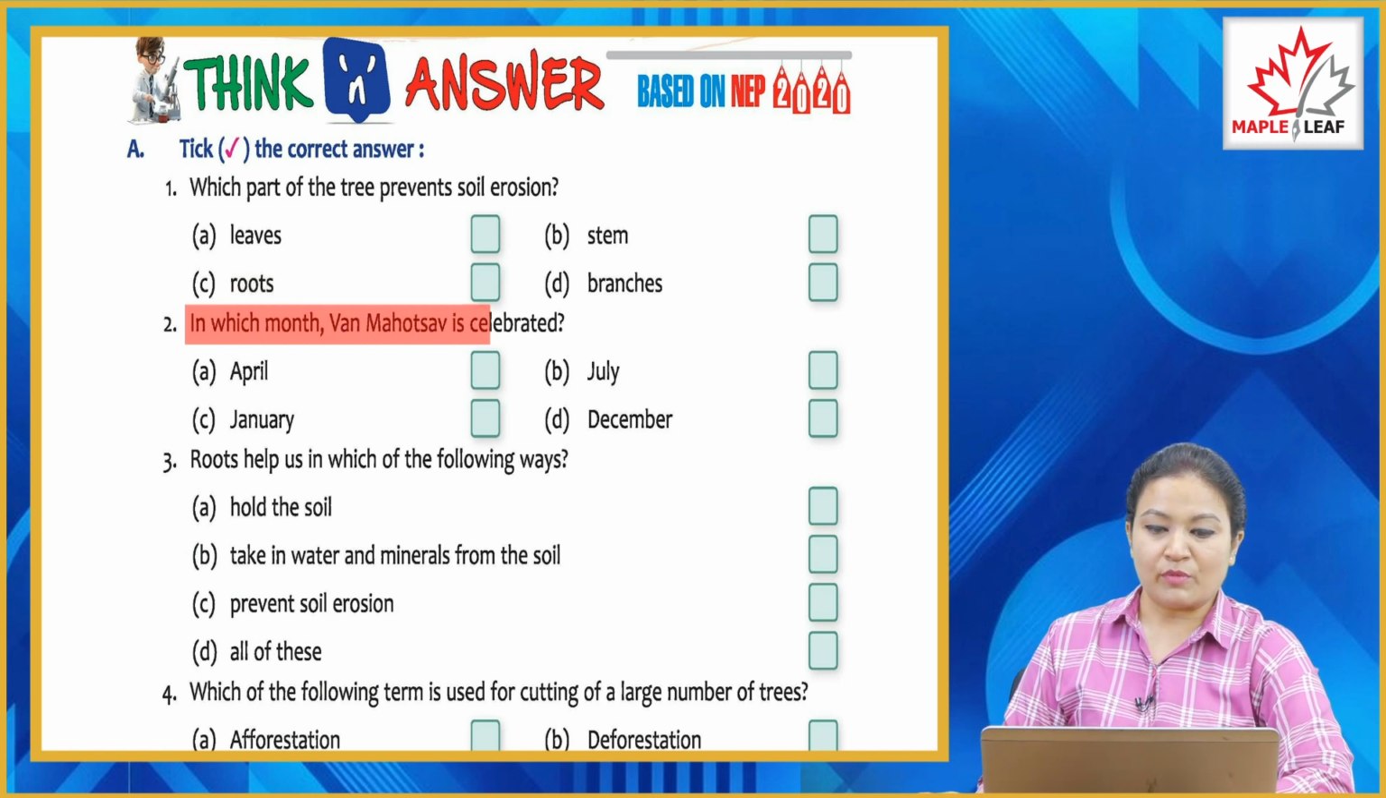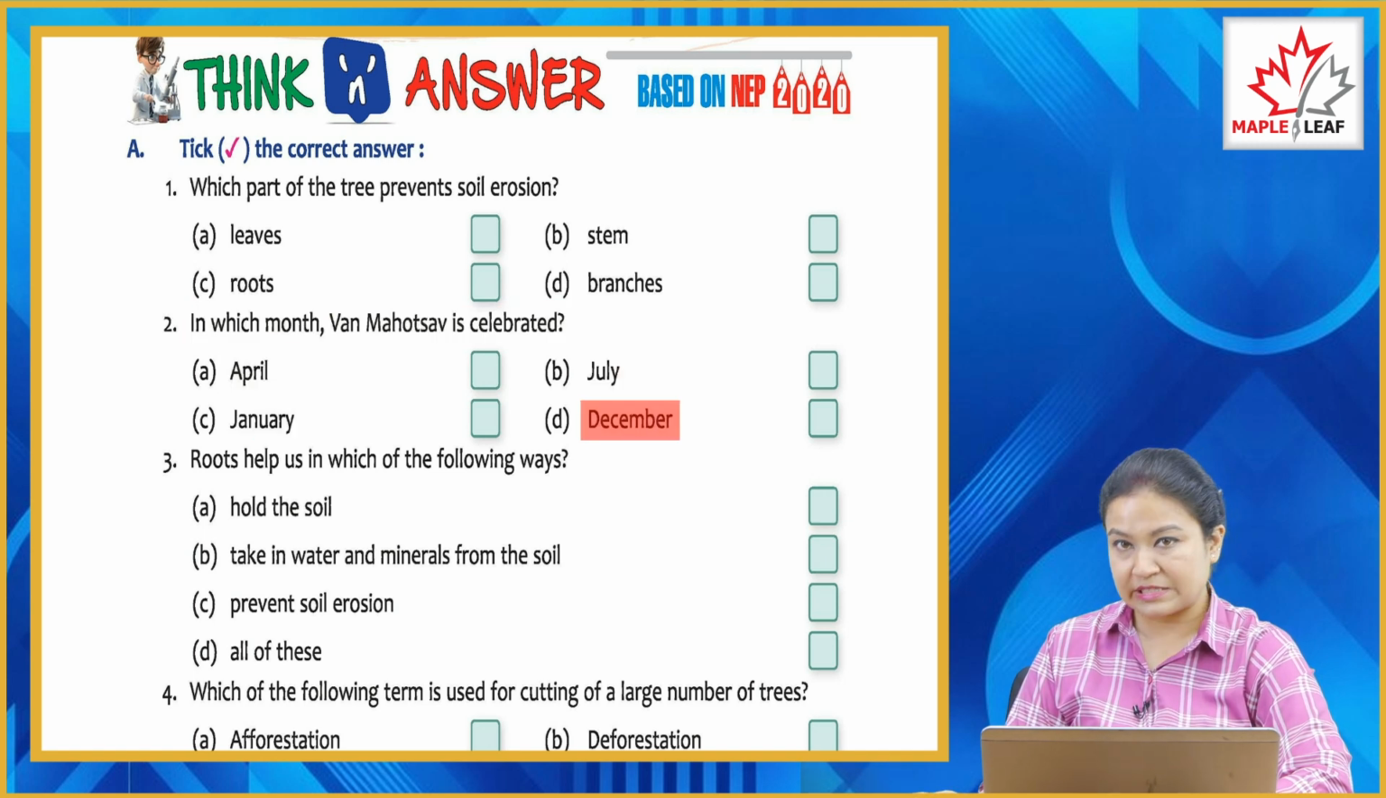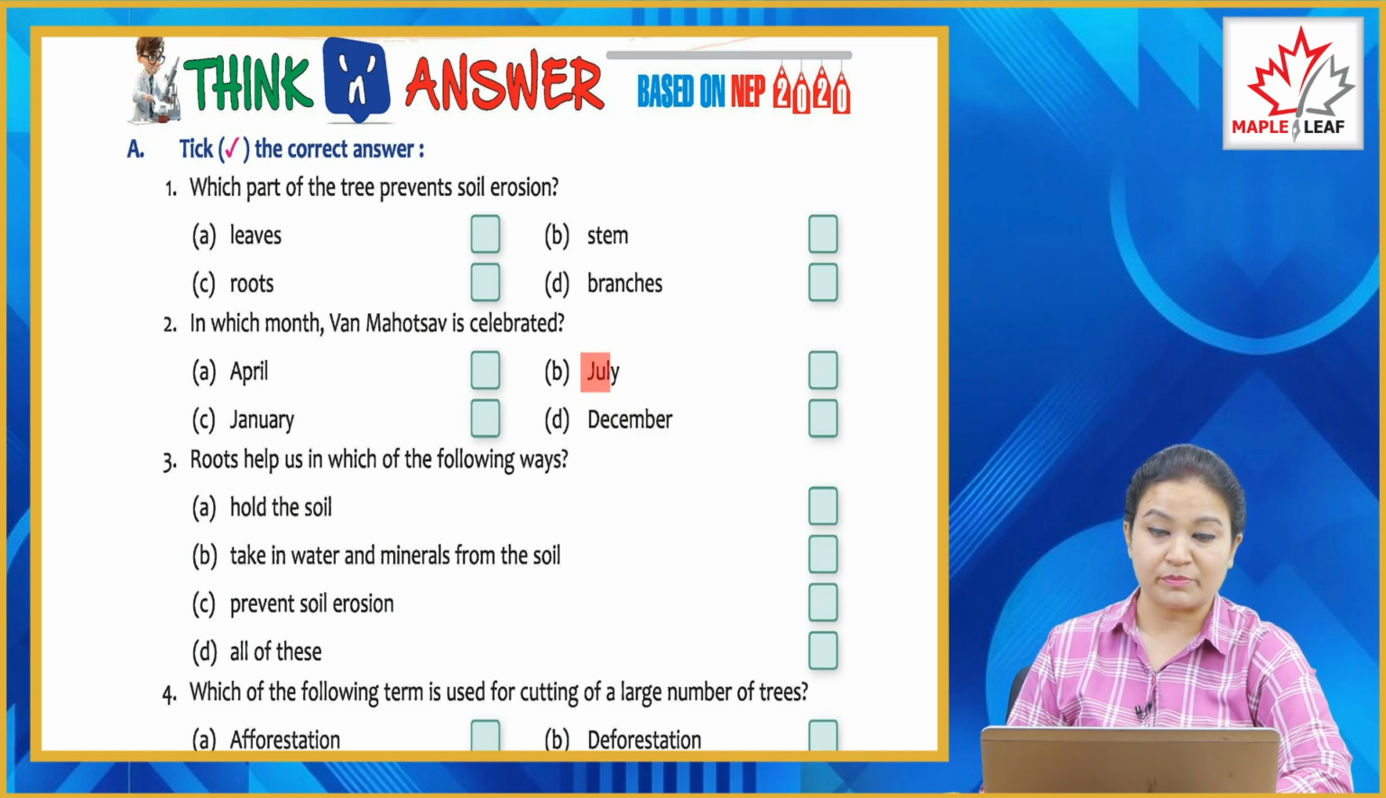In which month is Van Mahotsav celebrated? Option A, April. Option B, July. Option C, January. Option D, December. So the correct answer is option B, July. In the month of July, Van Mahotsav is celebrated.